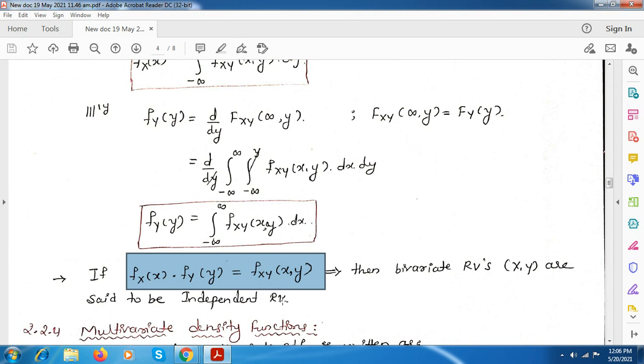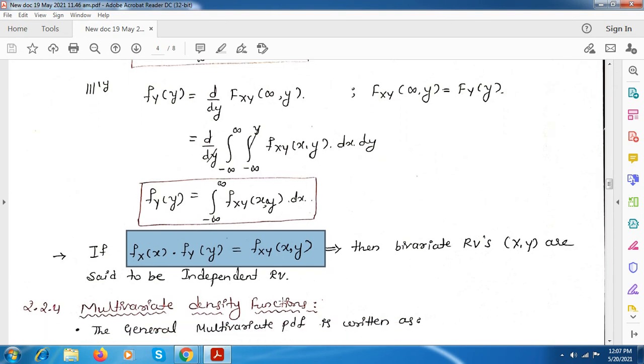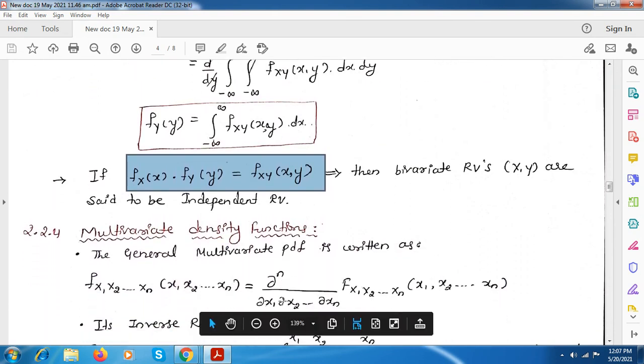Next we will see the general formula for that.